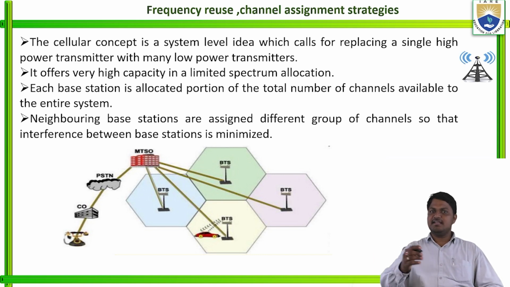How is frequency allocated from the base station to the mobile unit and from the mobile unit to the base station, and how is the frequency reused in the cell or spectrum? And how are channels assigned to the mobile unit from the base station, or cell site?